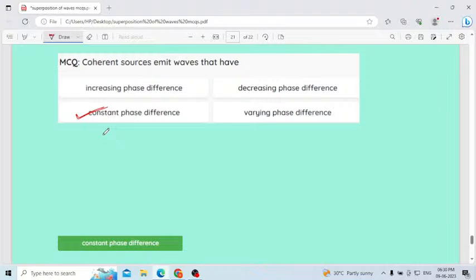Monochromatic means the wave contains only one type of wavelength, otherwise constant wavelength. When wavelength is constant, then obviously there is a constant phase difference. Coherent sources are monochromatic, producing light of constant wavelength.